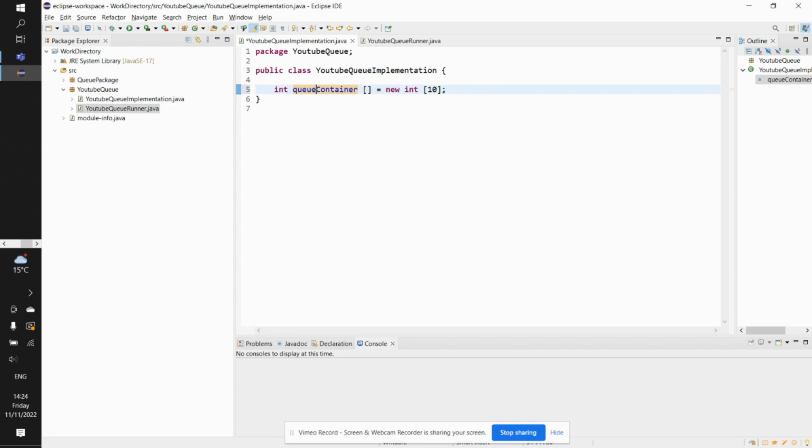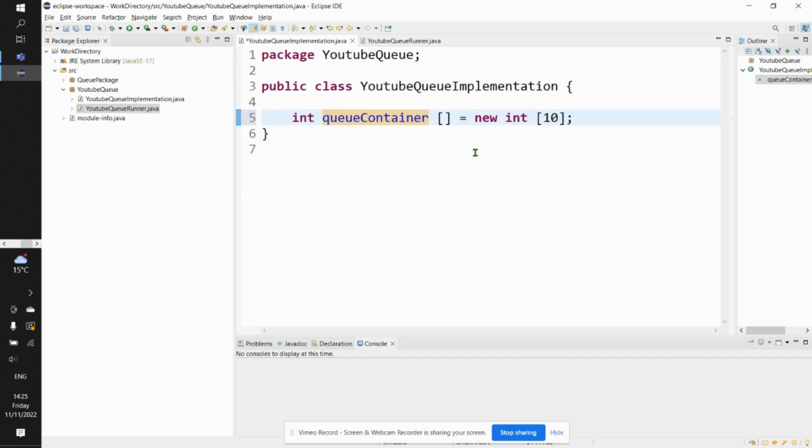Shey you get? Then before we continue, I wan explain again say we go need 3 other variables. Remember the concept of queue, say e go get front, e go get back, and say e gats also get total size. So to take come implement that one now, I go just come here. Before I continue, I go just try zoom this thing so that you go fit see am well well.